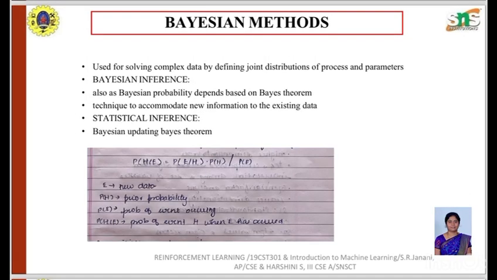It is a technique used to accommodate new information into the existing data, and statistical inference is all about updating the Bayes theorem. The above is the Bayes theorem, and this is updating the Bayes theorem. Here you can see the practical example and how it is defined, and the basic definition is given.